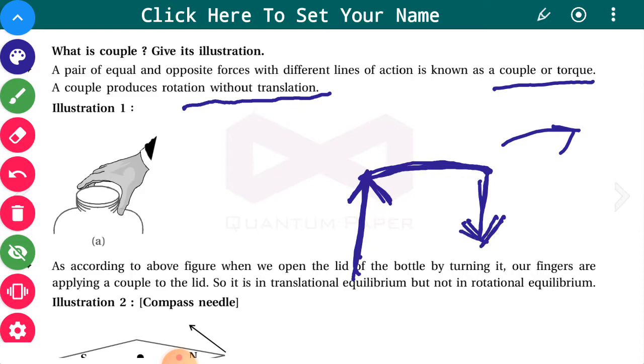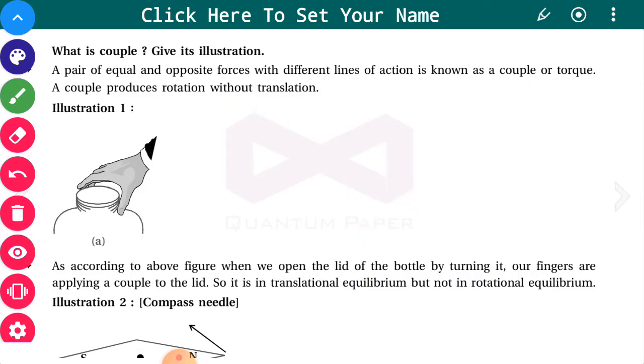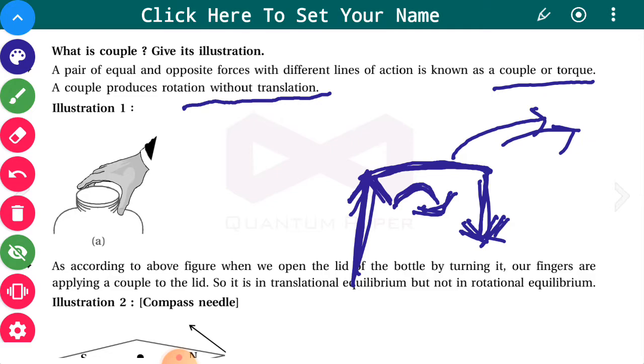So this will rotate in this particular direction, and you can take the turn towards the right. See, these are the two equal and opposite forces. We are applying them just with our unconscious mind.